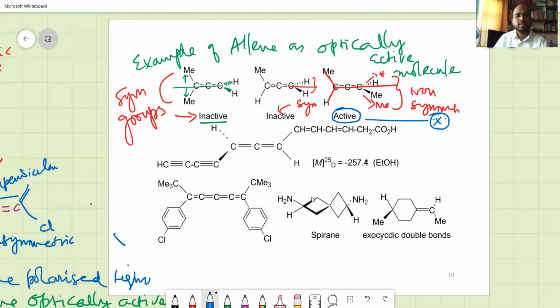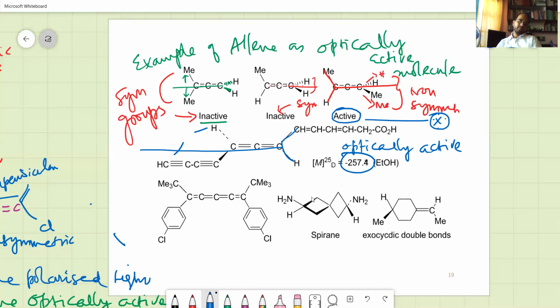And see, this is a very good example here again of this. This is a plane that cuts through this, and here you have asymmetrical molecules, and therefore this is optically active. The activity is minus 257 degrees, 0.4 in ethanol.